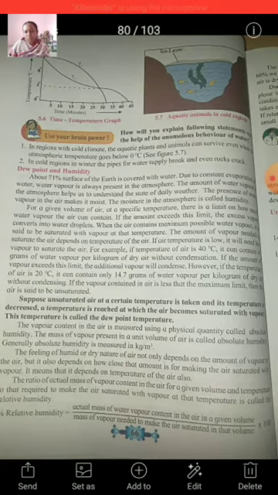Here two questions are given. How will we explain the following statements with the help of the anomalous behavior of water? First question: in regions with cold climates, aquatic plants and animals can survive even when the atmospheric temperature goes below 0 degrees Celsius. Diagram 5.7 shows that even if there is an ice layer on the upper part of the water, aquatic animals and plants are also observed below the icy layer. How can this be possible?